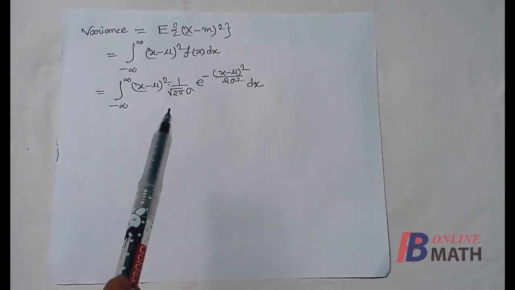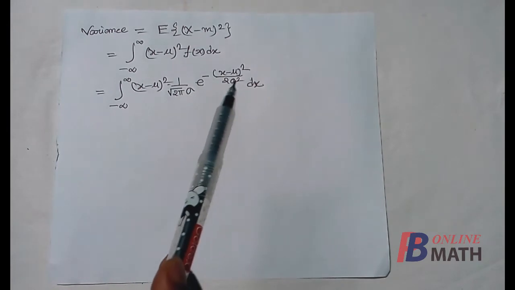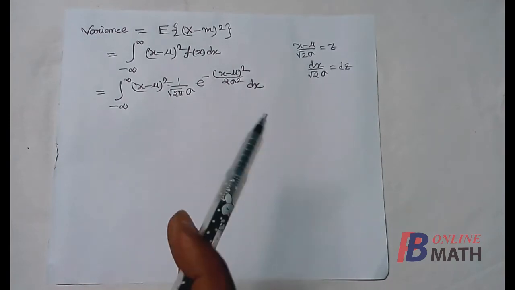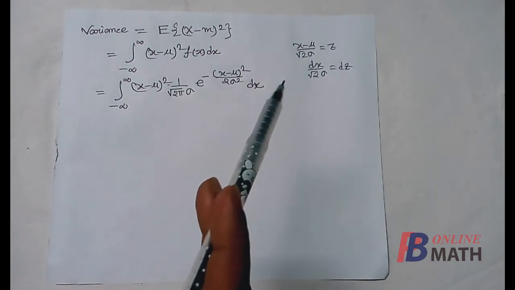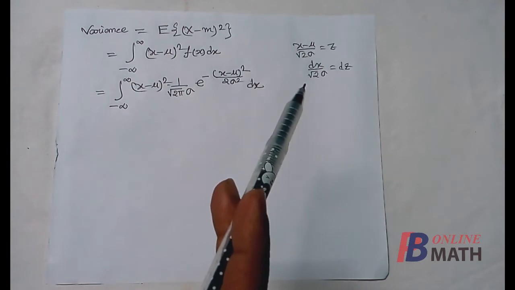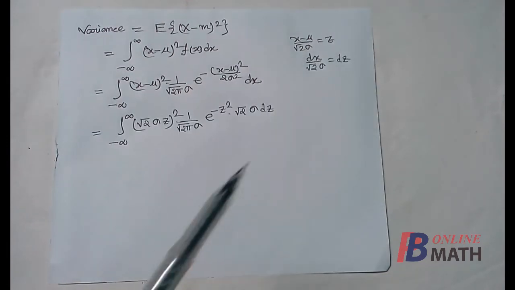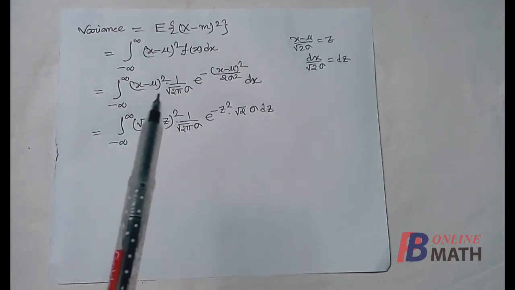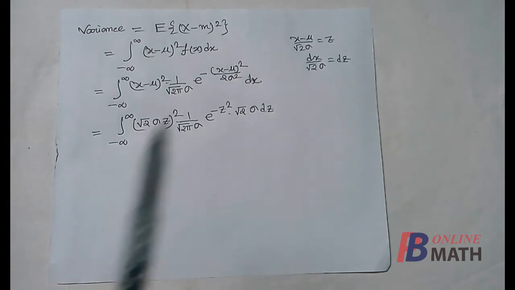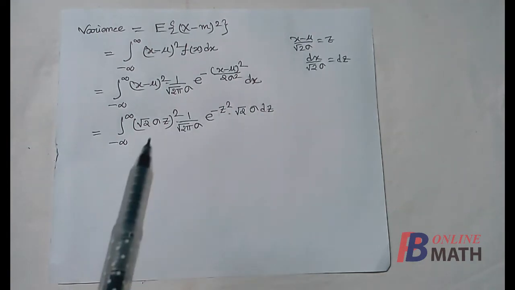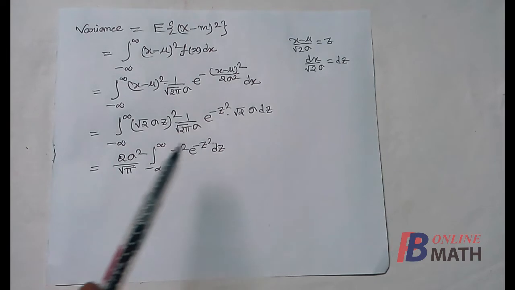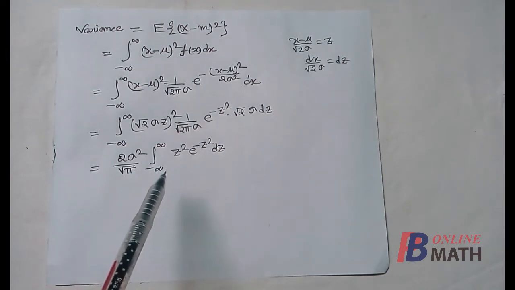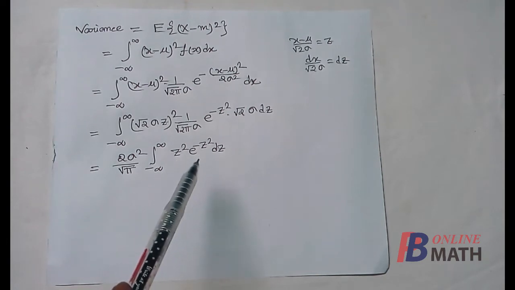Now to evaluate this integral, we shall use the transformation (x minus mu) divided by root over 2 sigma equal to z. We have already used it. If we apply this transformation, then this integral reduces to this. Now x minus mu is equal to root over 2 sigma z, and the limits remain unchanged. Now cancelling some terms and simplifying, we find that this integral is equal to 2 sigma square by root pi times the integration of z square into e to the power minus z square.